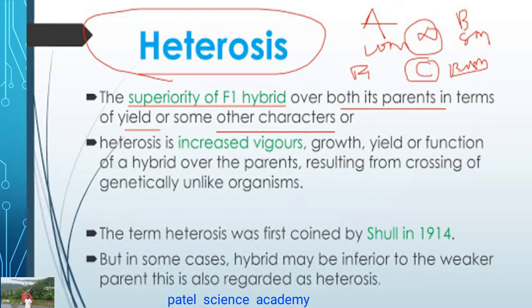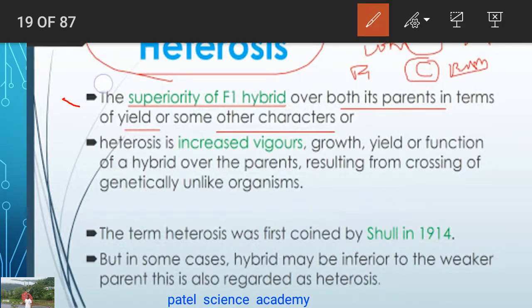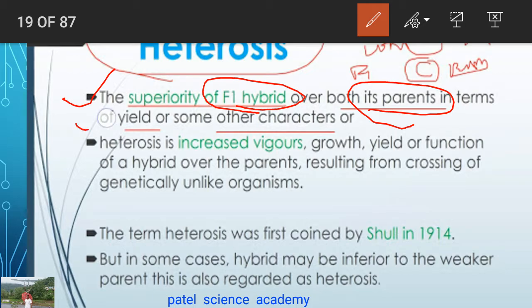Then the process of heterosis. What is heterosis? The superiority of F1 hybrid over both its parents in terms of yield and other characters. This is called heterosis.